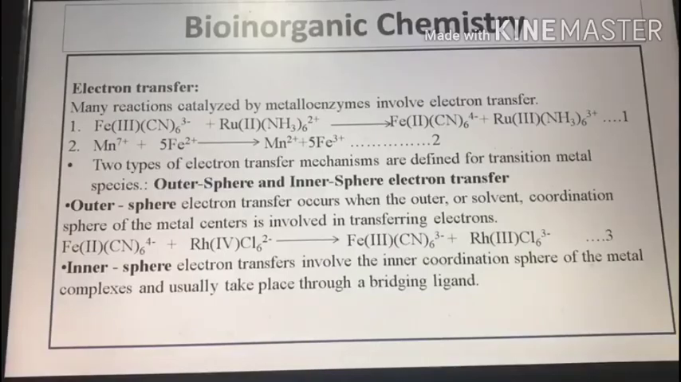On the simplest level, one can consider electron transfer reactions to be complementary when there are equal numbers of oxidants and reductants and the metals transfer equal numbers of electrons, as shown in the slide. In equation 1, there are equal numbers of oxidants and reductants and the metals transfer equal numbers of electrons.